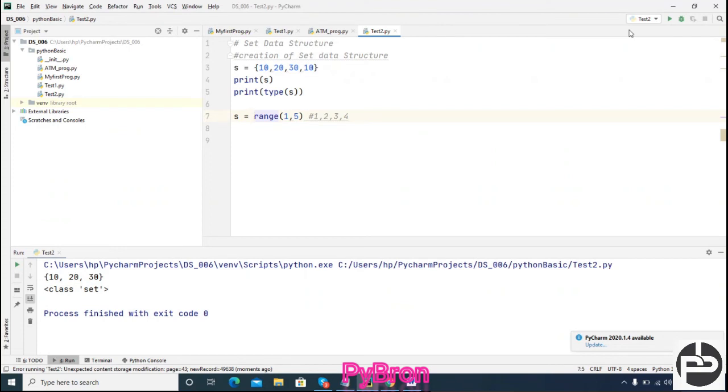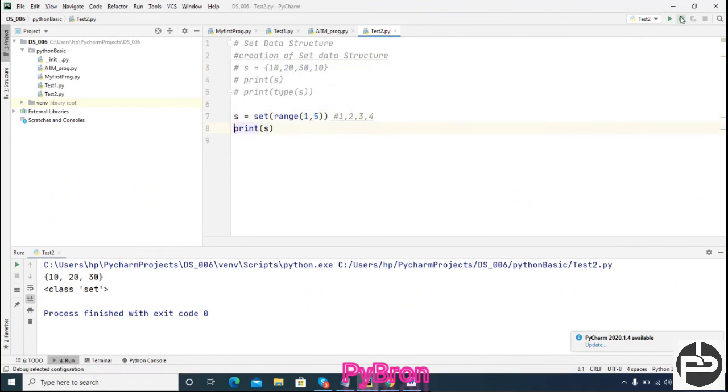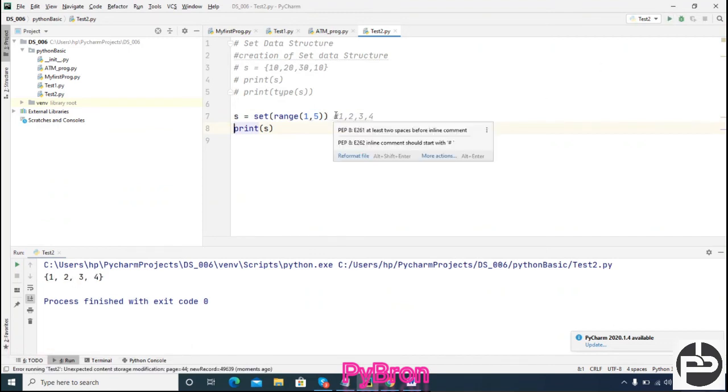Suppose I pass that range function's elements into the set method. Basically, I am doing the typecasting here. And afterwards, if I print s, what is going to happen? Okay, let's do this parallelly. Can you see this? 1, 2, 3, 4. Initially, it was returning the elementary elements. I converted it into the form of a set, and I am able to see 1, 2, 3, 4. Got it? Understood the concept, right? Yes.